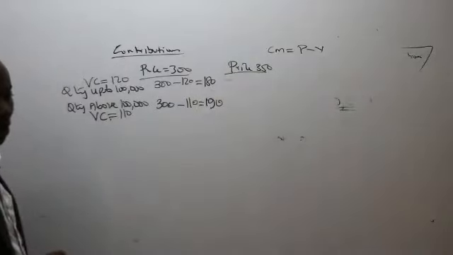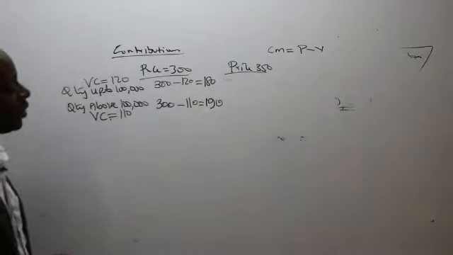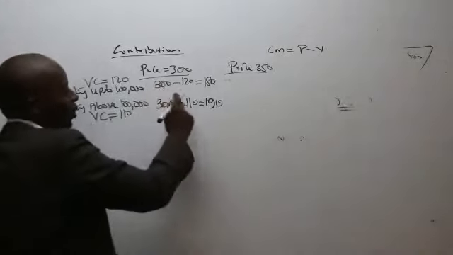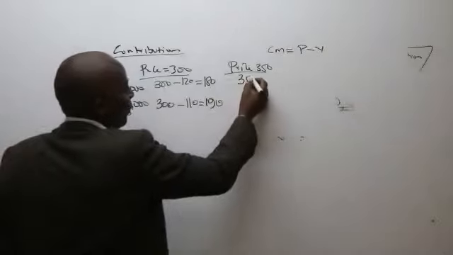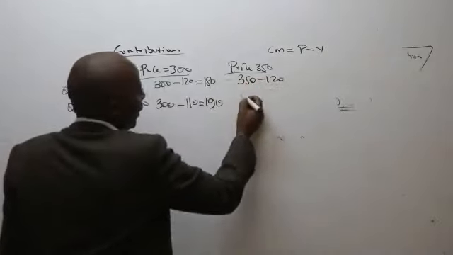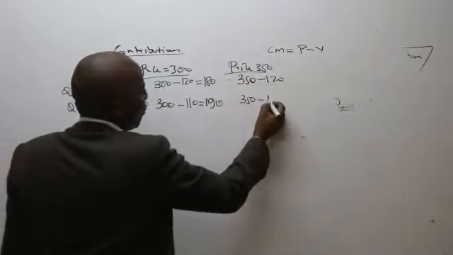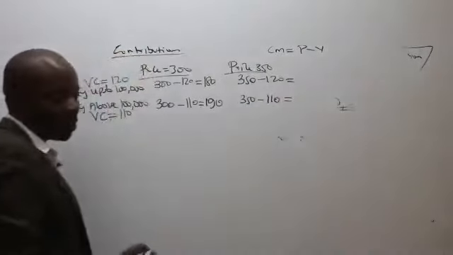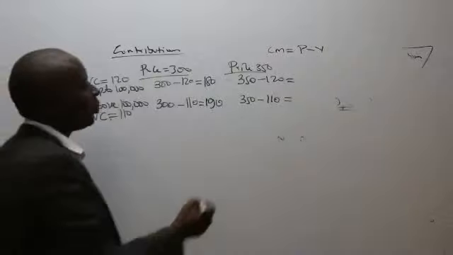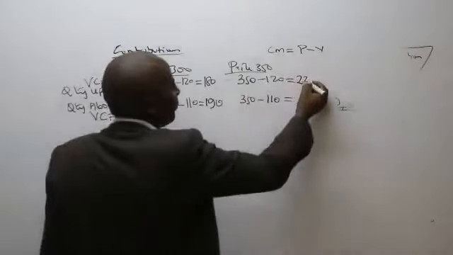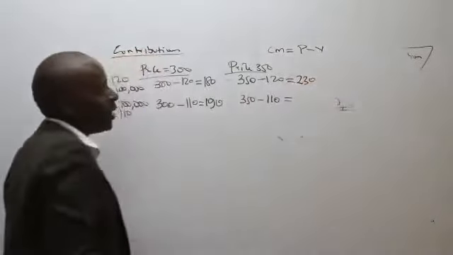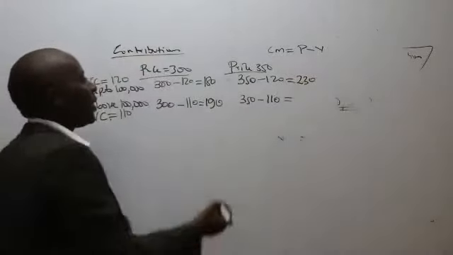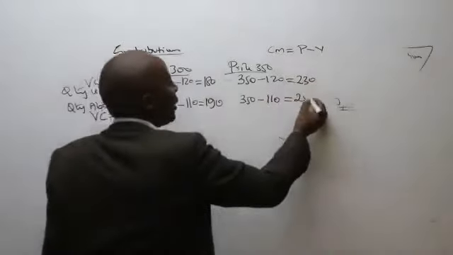How about the second price? So when price is 350 and the variable cost is 120, then this will be 350 minus 120. This will be 350 minus 110. So the first one equals what? The second one equals what? Mumbi tells me that the first one is 230. How about the second one? 240. So this is quite important for me.